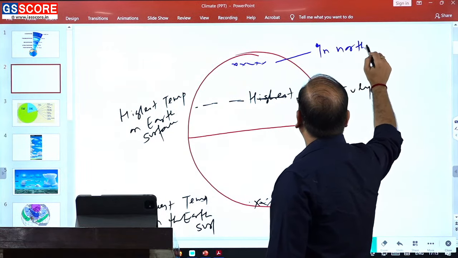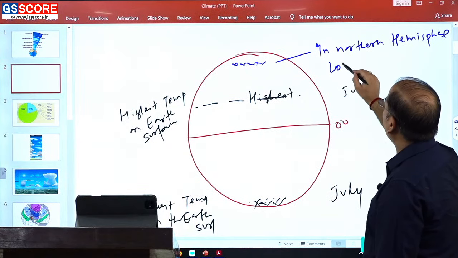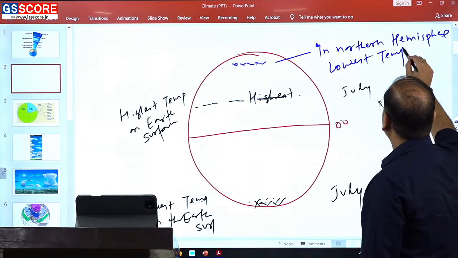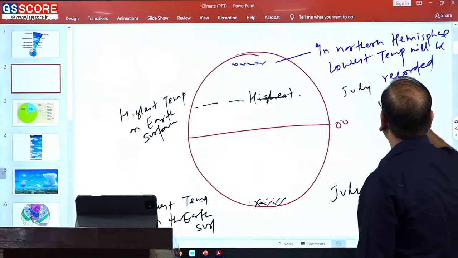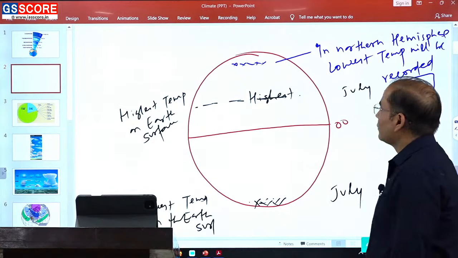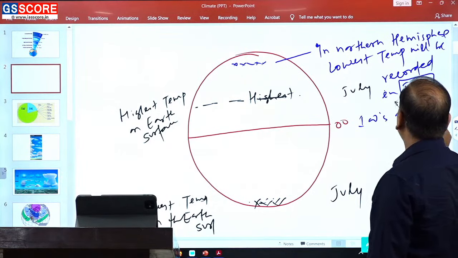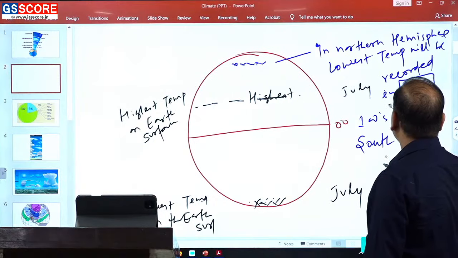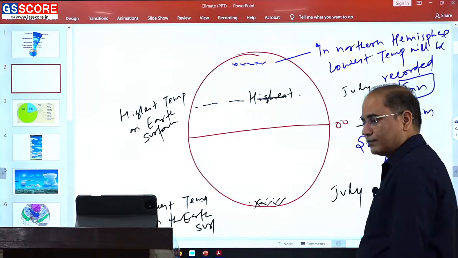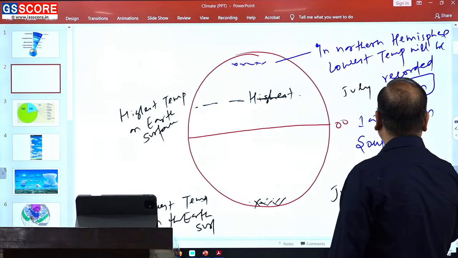in the Northern Hemisphere. The lowest temperature will be recorded in the January month, hundreds of kilometers south of the Arctic Ocean or the poles, better to write as south of the poles, in Russian